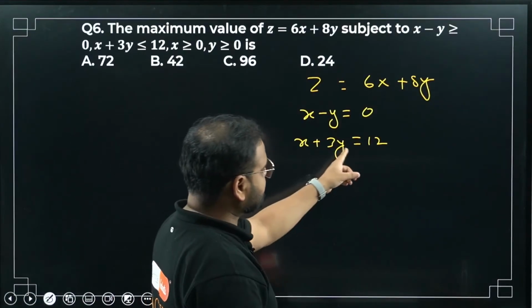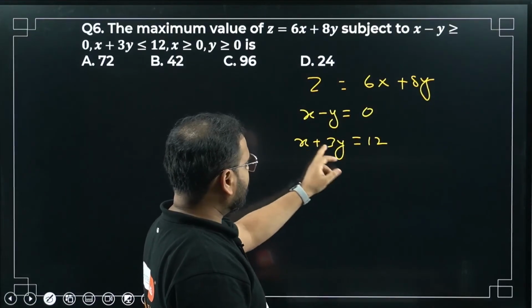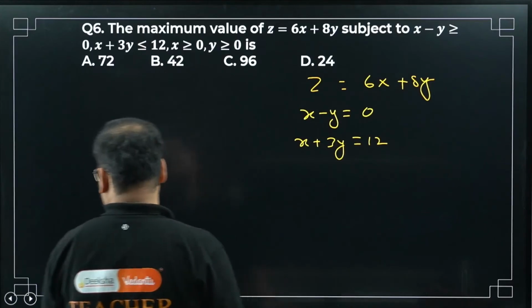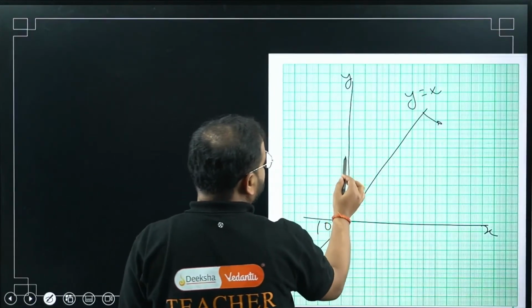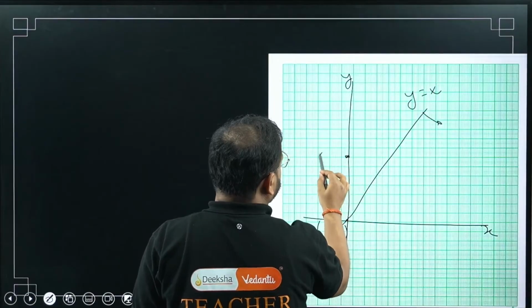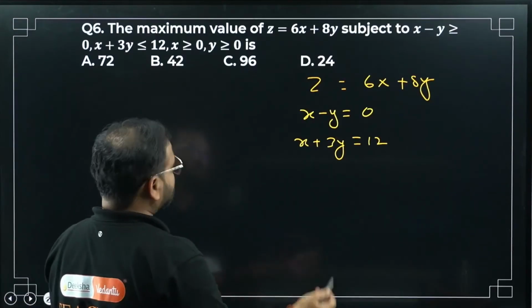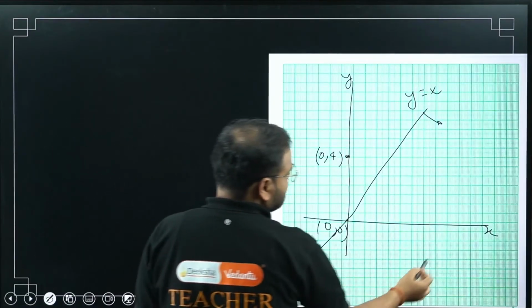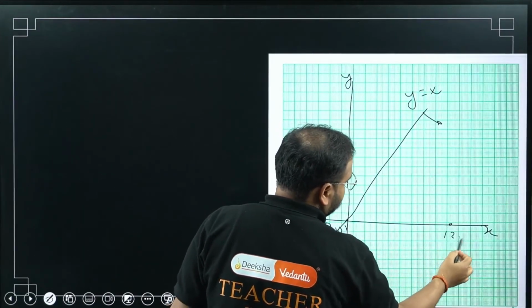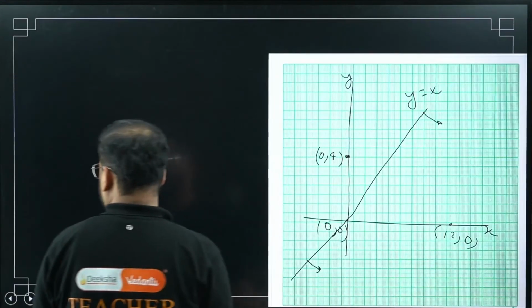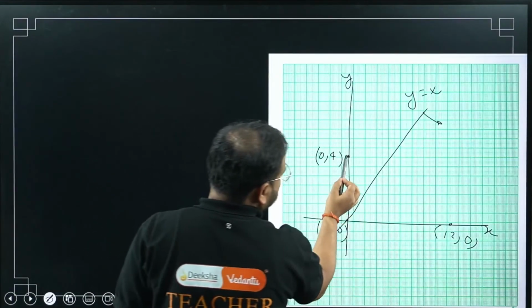When x is 0, 3y equals 12, which means y is 4, right? So x is 0, y is 4, somewhere over here. Please check, (0, 4). And when y is 0, x is 12, somewhere here. Join these points to make the line.